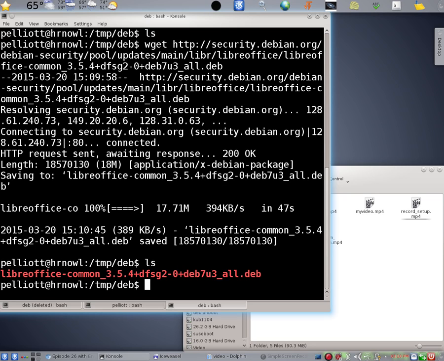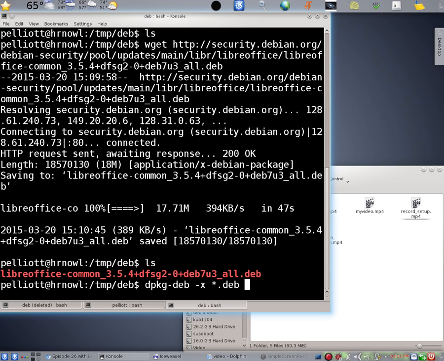Now, there is a command called dpkg-deb that will extract the contents of a deb. To do that, we use the -x switch. And since there's only one deb in this directory, we can just say *.deb. We save a lot of typing.